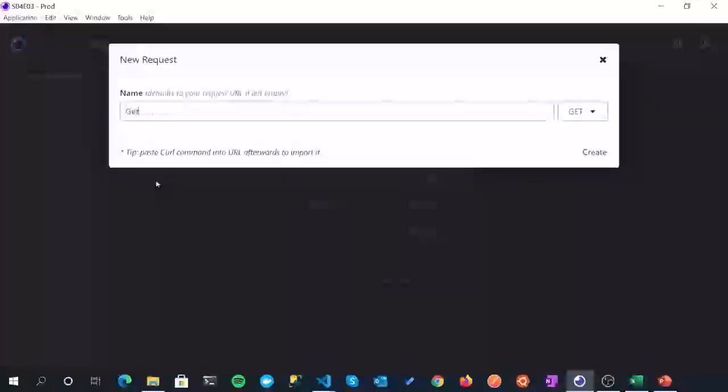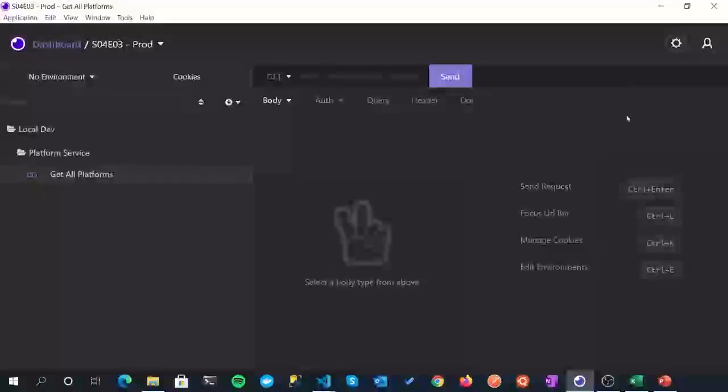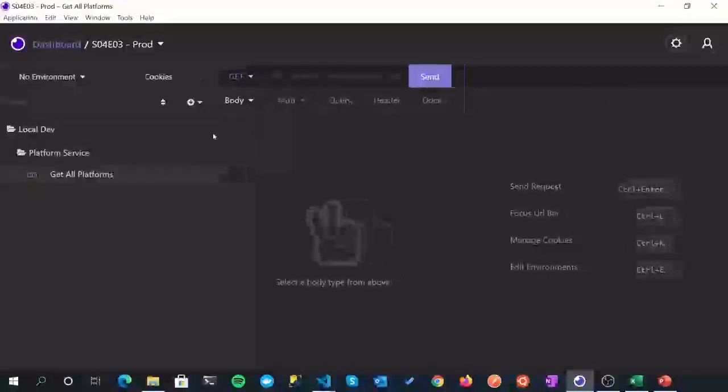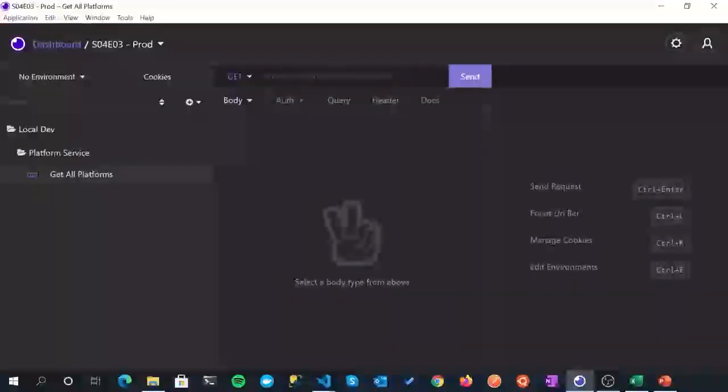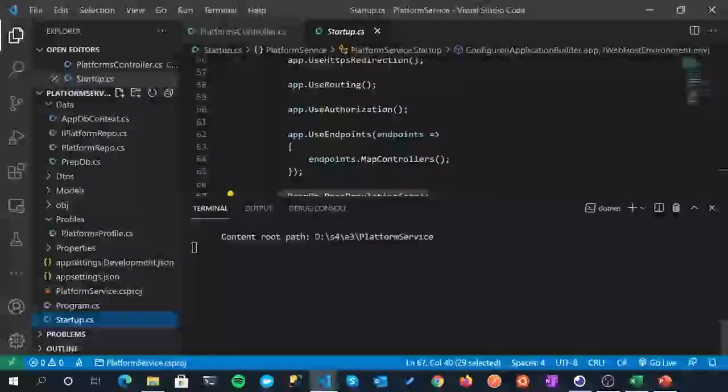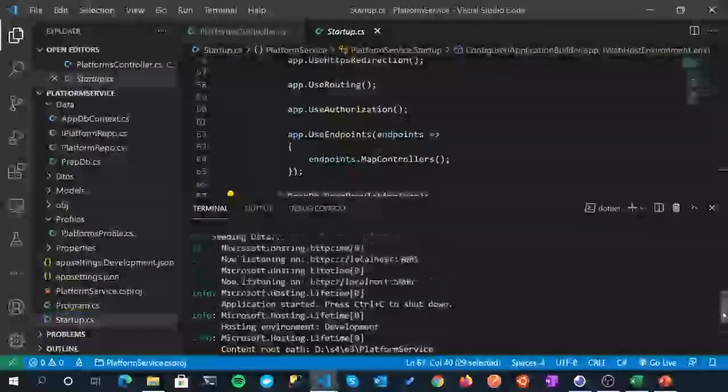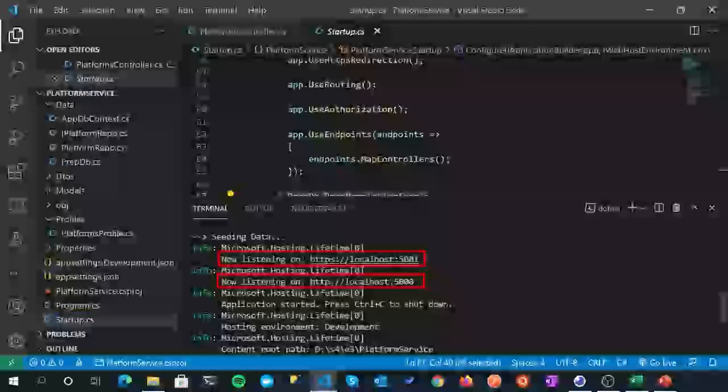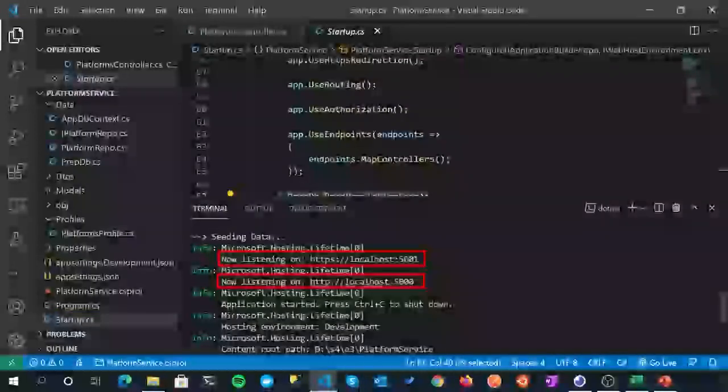I'm just going to call it get all platforms. You can obviously call this anything you like, it's just a label really, and it's a get request, so create that. And where are we going to get our stuff from? Well, if we come back over to our running application, scroll up a little bit, you'll see that our application is listening on localhost 5001 for HTTPS and 5000 for HTTP.